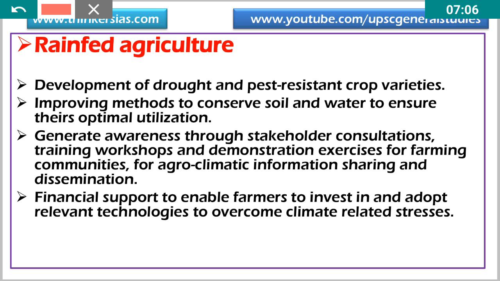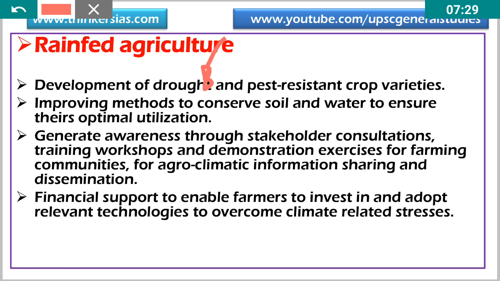So the crop varieties are hybrids which are drought resistant. That means which use less water and produce normal yield. Okay, and also which demand less use of pesticides and insecticides. Okay, which have inherent strength to fight against the pests and diseases. That is the need of the hour at present.